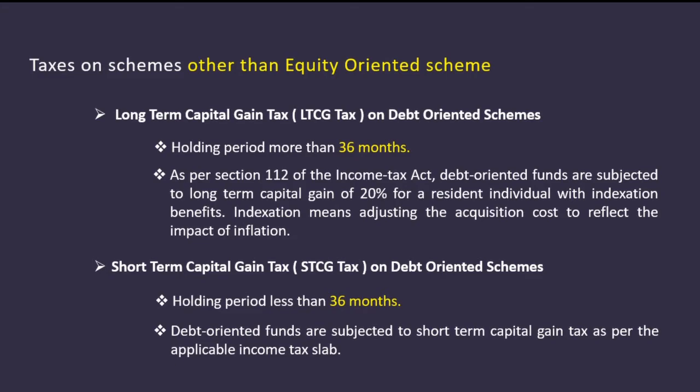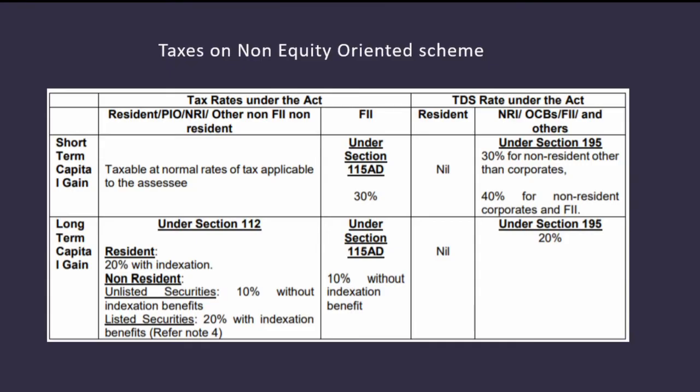Let's look at this. Rates are different for resident, PIO, NRI other than FII, non-resident and FII. We have already seen for resident. Now let's have a look at the FII. Under section 115AD, FIIs need to pay a 30% tax rate on short-term capital gain.